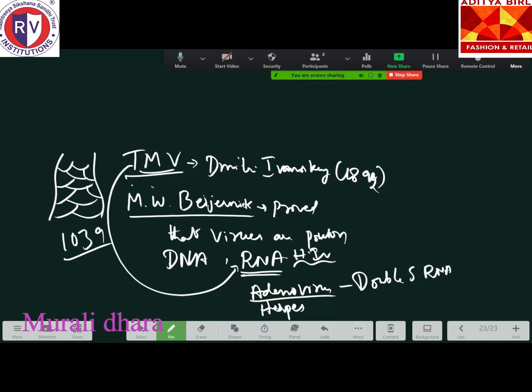And the last one is the viroids. What are viroids? They are smaller than the viruses. Remember, viroids are smaller than the virus, which is more dangerous than the viruses. And they have free RNA. Okay, that you have to remember. Protein coat will not be there in case of viroids. Remember.